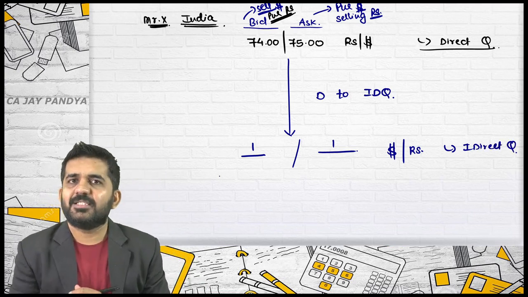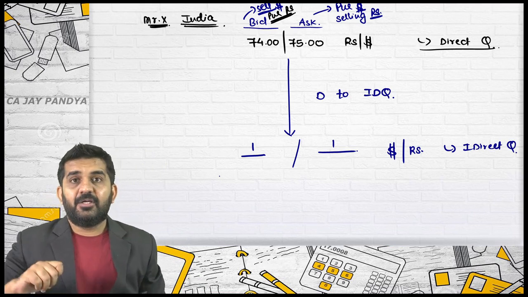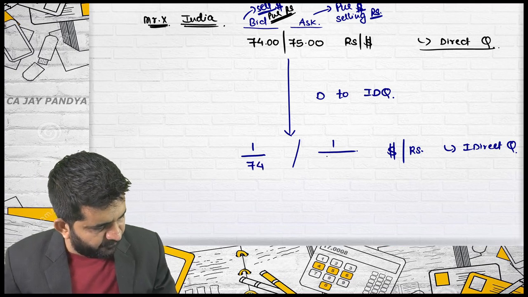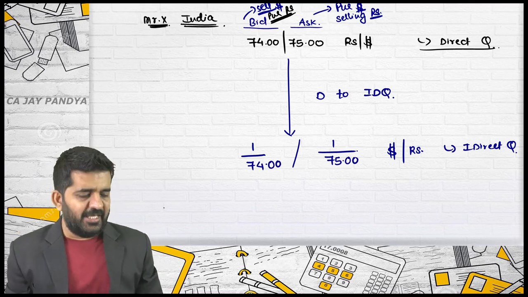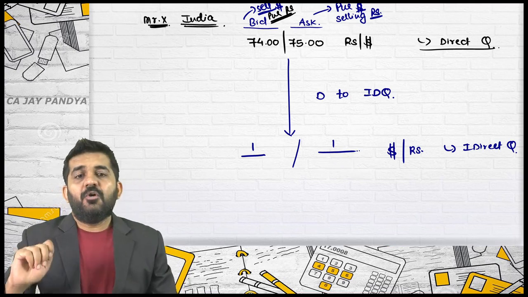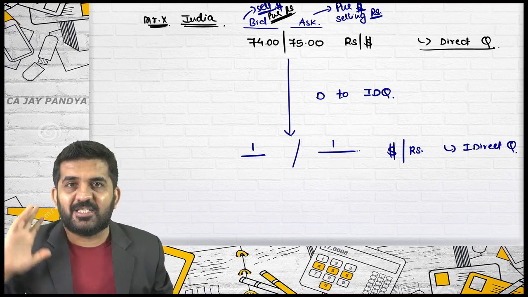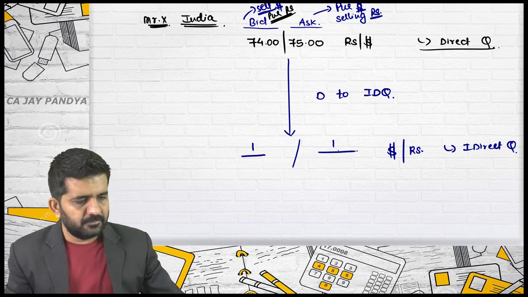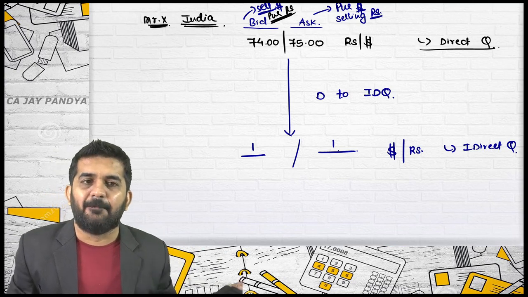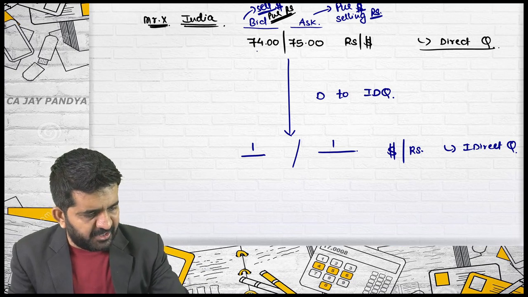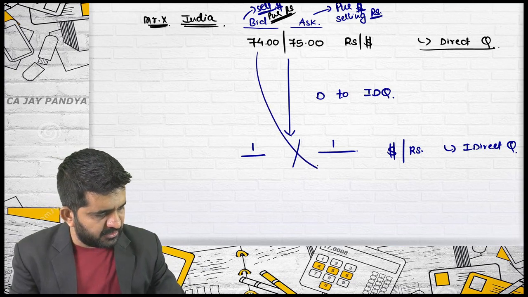And it will become an indirect quote for Mr. X. Is it all right? But this should not be done: 1 divided by 74 and 1 divided by 75. This is not correct. First, let us understand the procedure and then the logic. Whenever you do direct into indirect, bid will become ask and ask will become bid. So 74 will become the denominator of ask.